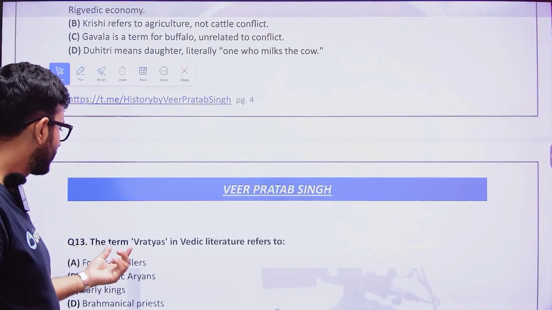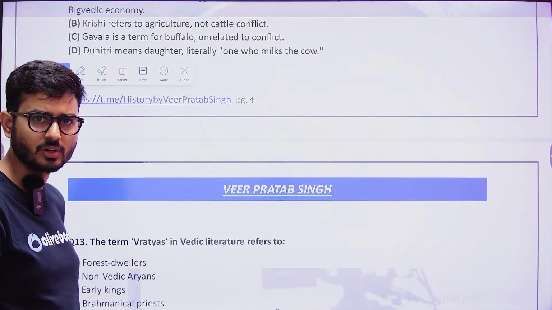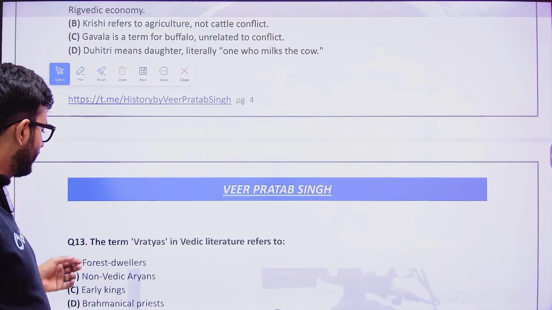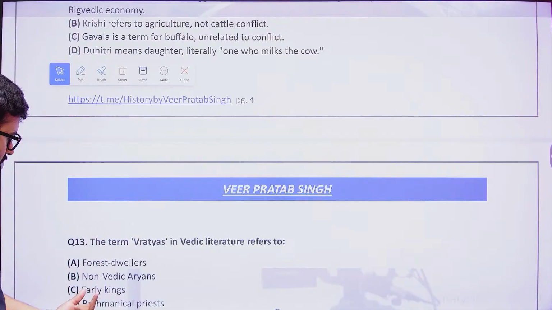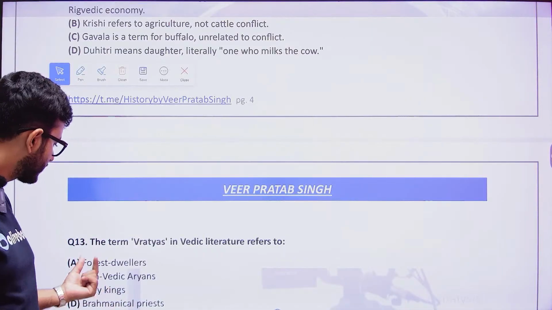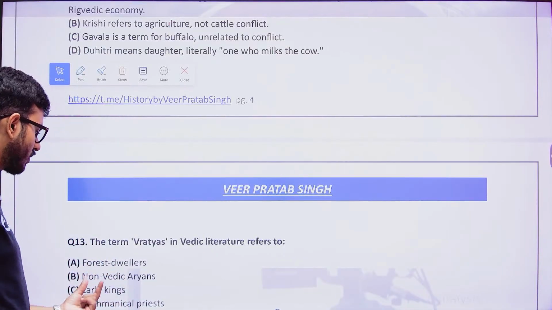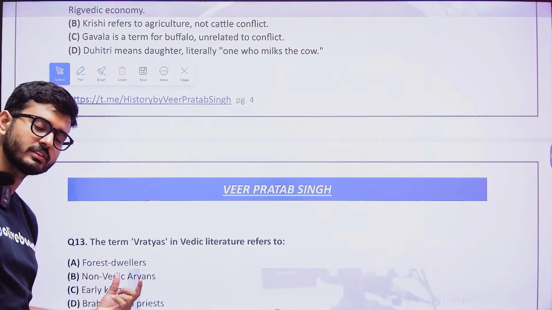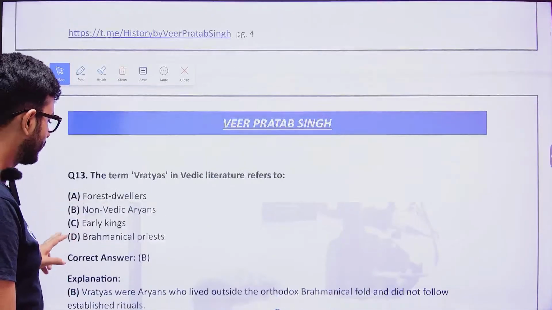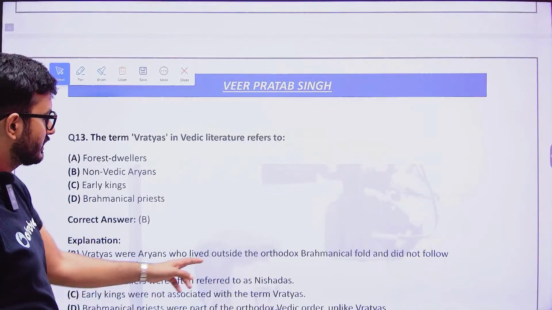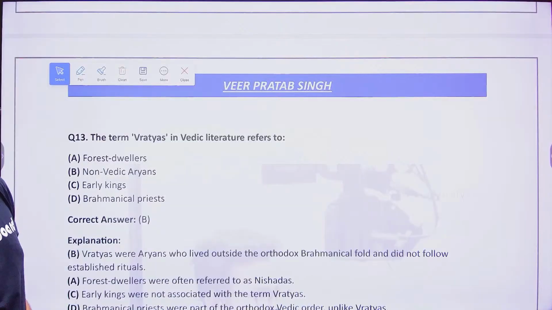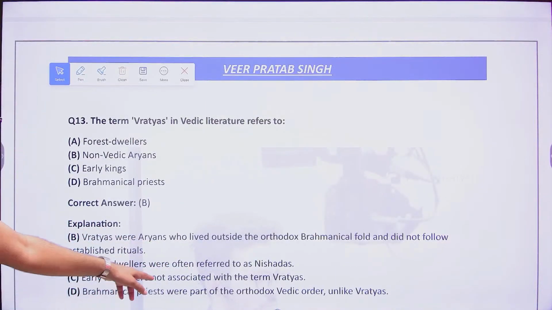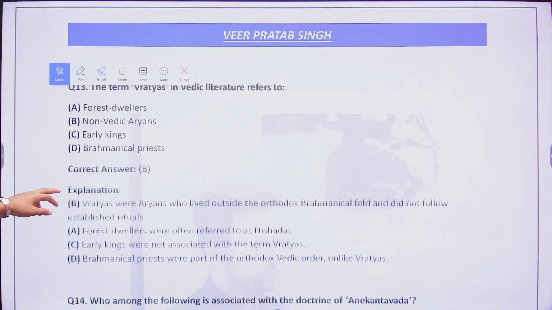Next one is, the term Vratyas in the Vedic literature refers to what? Vratyas. When we talk about Vratyas, it means not the Brahminical priest, not the early kings, not the forest dwellers, but non-Vedic Aryans who lived outside the pale of the Aryan village. So the answer to this is going to be B. Vratyas lived outside the orthodox Brahminical structure. Forest dwellers were often referred to as Nishadas. Early kings were not associated with the term Vratyas.